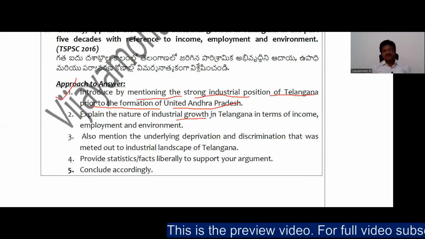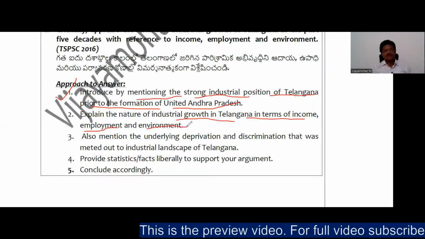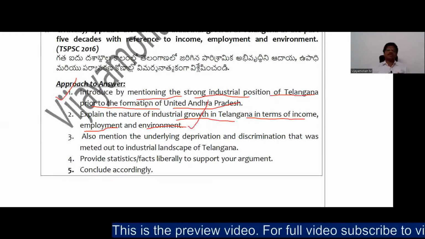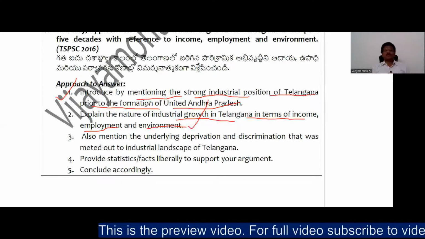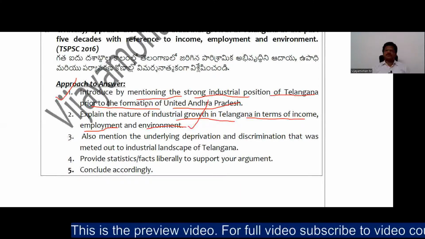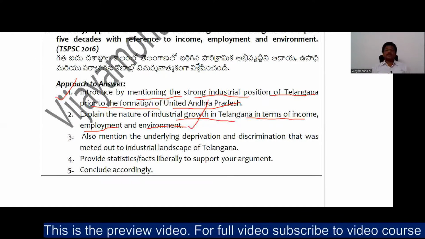Explain the nature of industrial growth in Telangana in terms of income, in terms of employment, and in terms of environment, right? Next, explain the nature of development, how industry has transitioned from agro-based to public sector based industry, right?